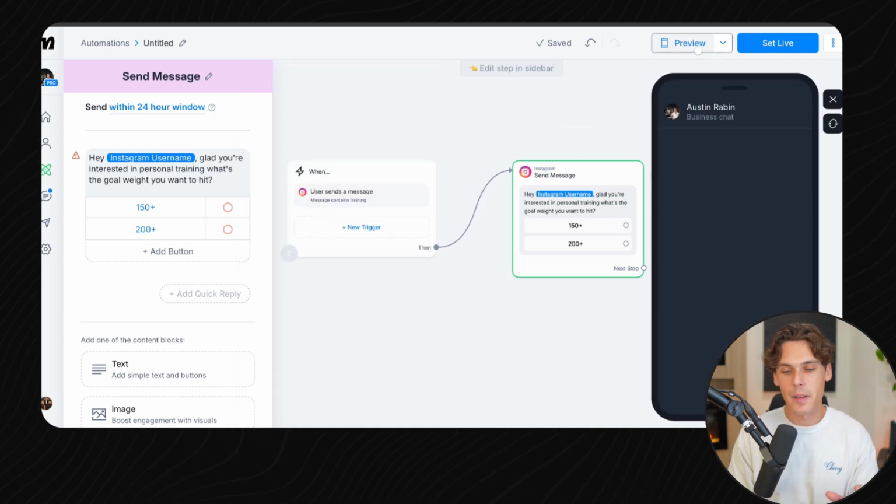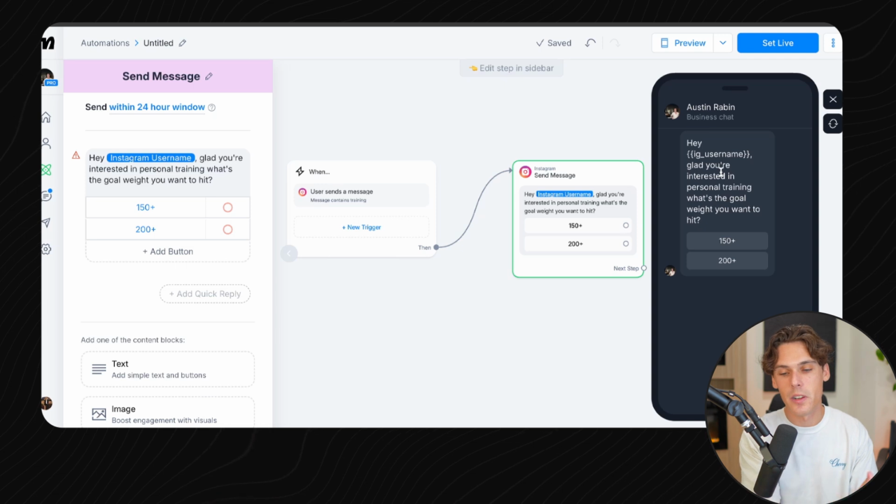This is just step one, but if you got a preview, and when they send you the word training, this is the automated response that they get. Glad you're interested in personal training. What's the weight that you want to hit? And then they can click on these buttons and say 150 or 200 plus.